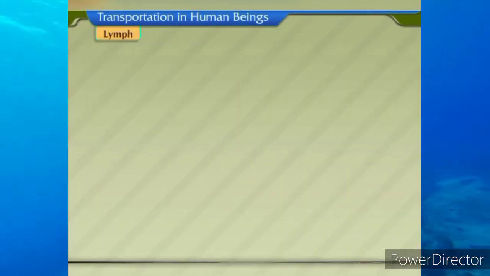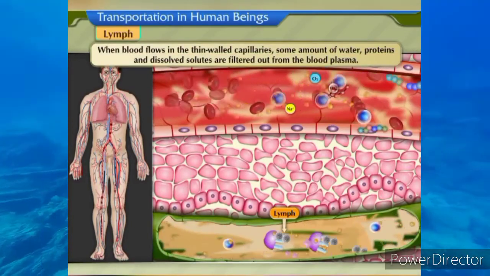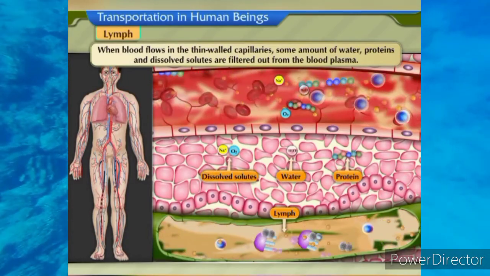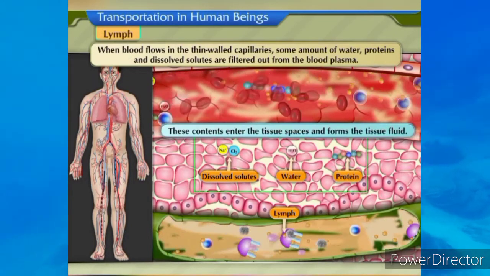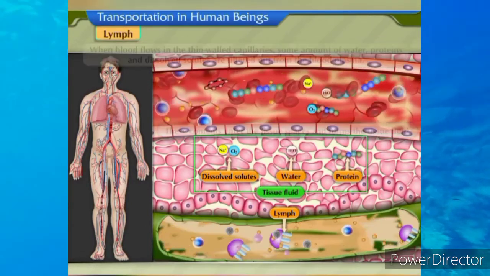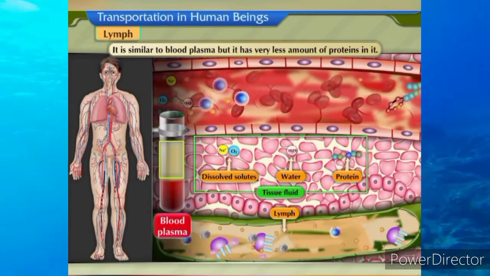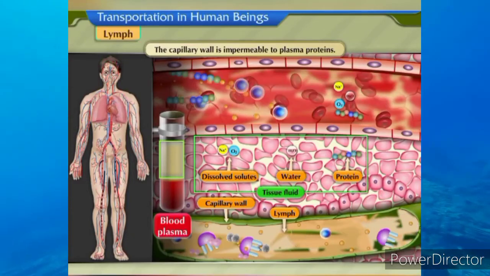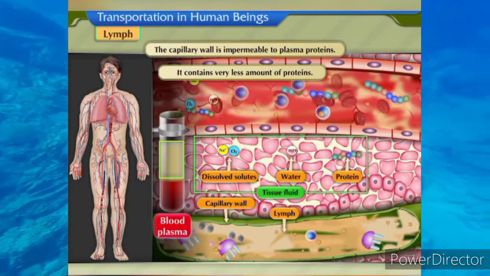Lymph. Lymph is a tissue fluid. When blood flows in the thin-walled capillaries, some amount of water, proteins and dissolved solutes are filtered out from the blood plasma. These contents enter the tissue spaces and it forms the tissue fluid. It is similar to blood plasma, but it has very less amount of proteins in it. The capillary wall is impermeable to plasma proteins, hence it contains very less amount of proteins.